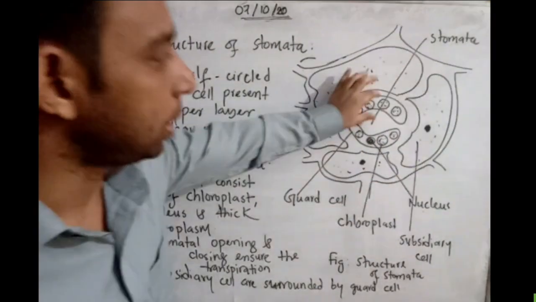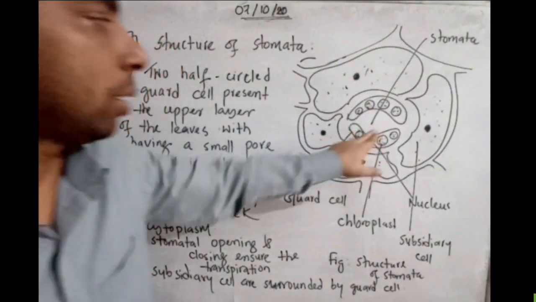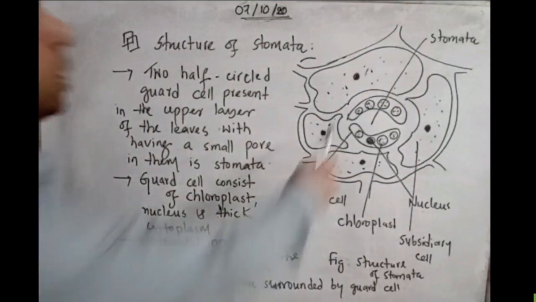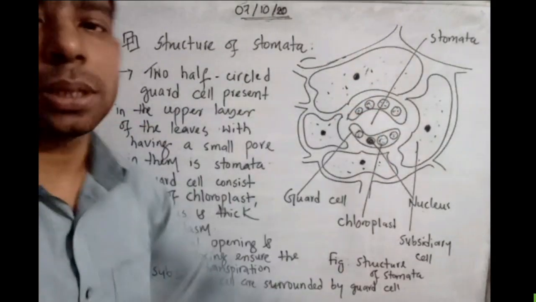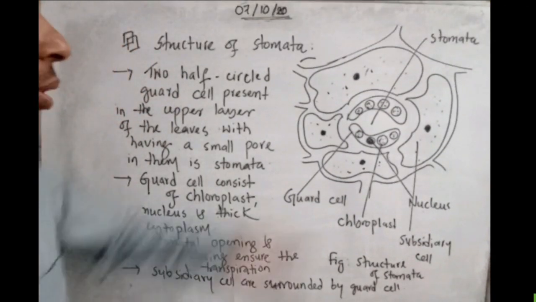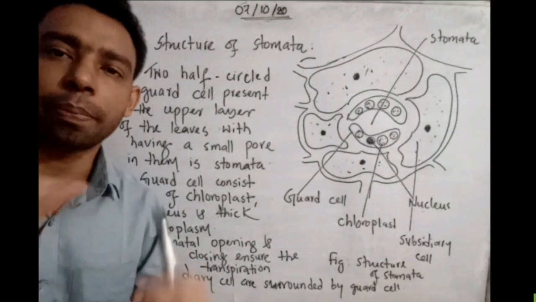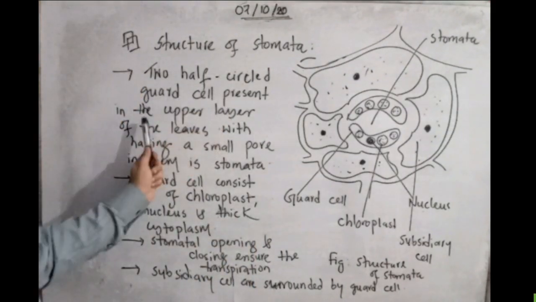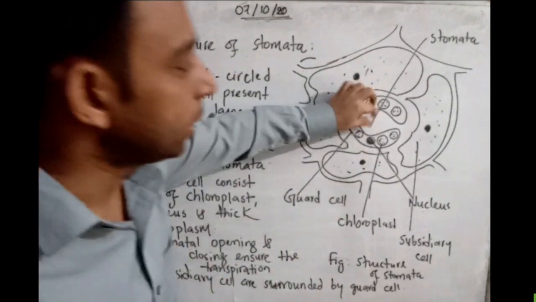Two half-circled guard cells are present in the upper layer of the leaves, with a small pore in them. This can close and open. So this small pore is called a stomata, covered by two half-circle guard cells.